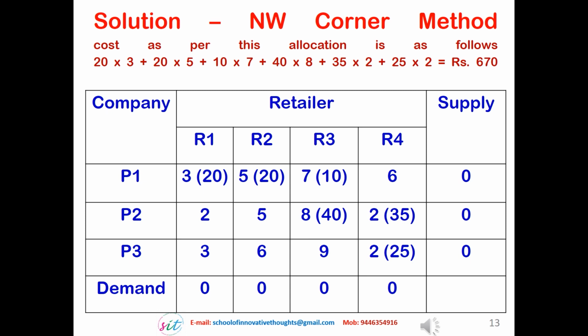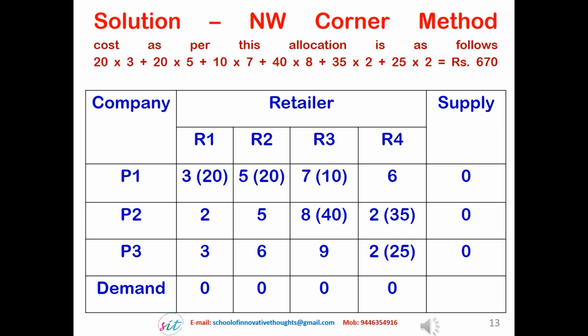So in this case, we can see that the northwest corner of the first matrix is the cell P1R1, and the cost of a unit item in that cell is 3. Here we need 20 units for retailer 1, and supplier 1 has 50 units in stock. So we can allocate the demand of 20 units to this cell. So the top left corner with unit price 3 is allocated a quantity of 20, so that the demand of retailer R1 is fully met. In the next matrix, we can remove the column R1 since all the items are met.